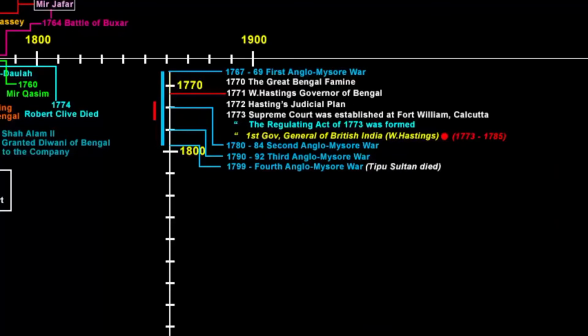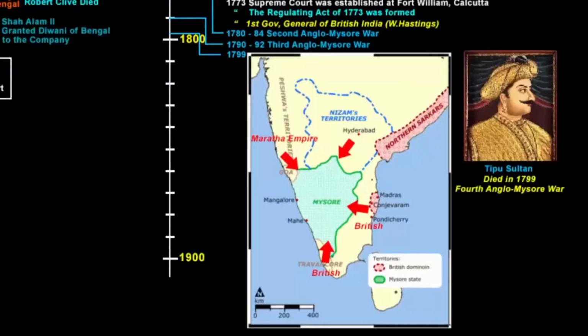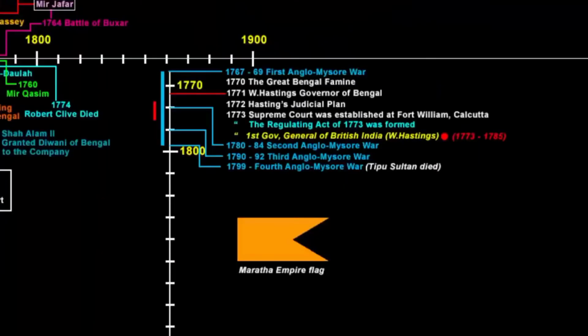So just now we spoke about the company's rule in Mysore and how they defeated Tipu Sultan with the help of Marathas and Nizam of Hyderabad. Now here is the clever part. The company even fought wars with the Marathas. To maintain their power, the British used political warfare as their means to take down their opponents.